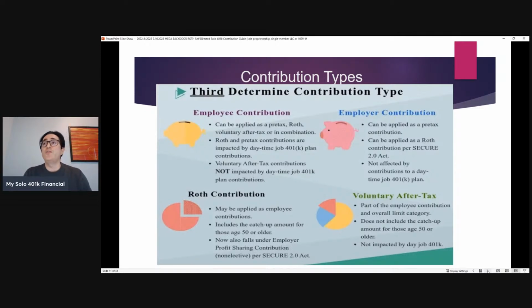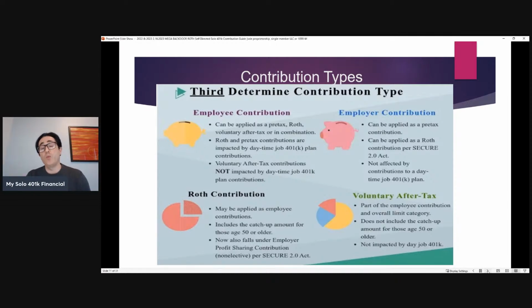Employer contributions have historically always been pre-tax contributions. Now, the Secure Act 2.0 does allow for employer contributions to be made as a Roth contribution. But as you'll see when we get to the following slides, there's really no substantive advantage to making employer contributions as Roth contributions when you have a solo 401k plan like ours that allows for Mega Backdoor Roth contributions.